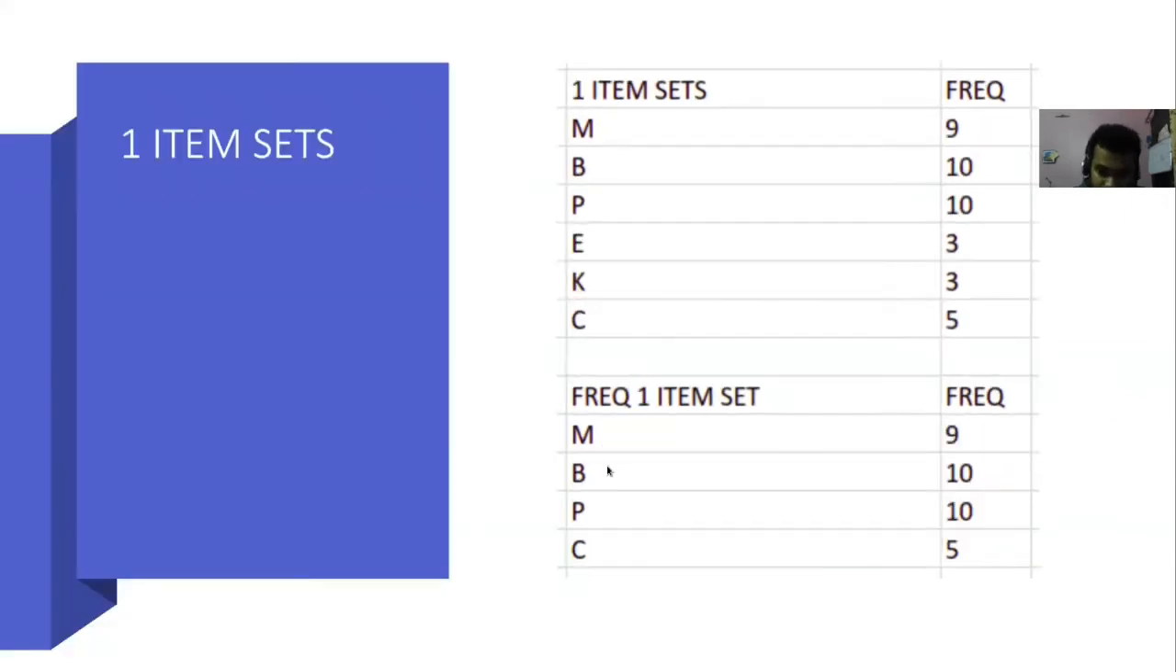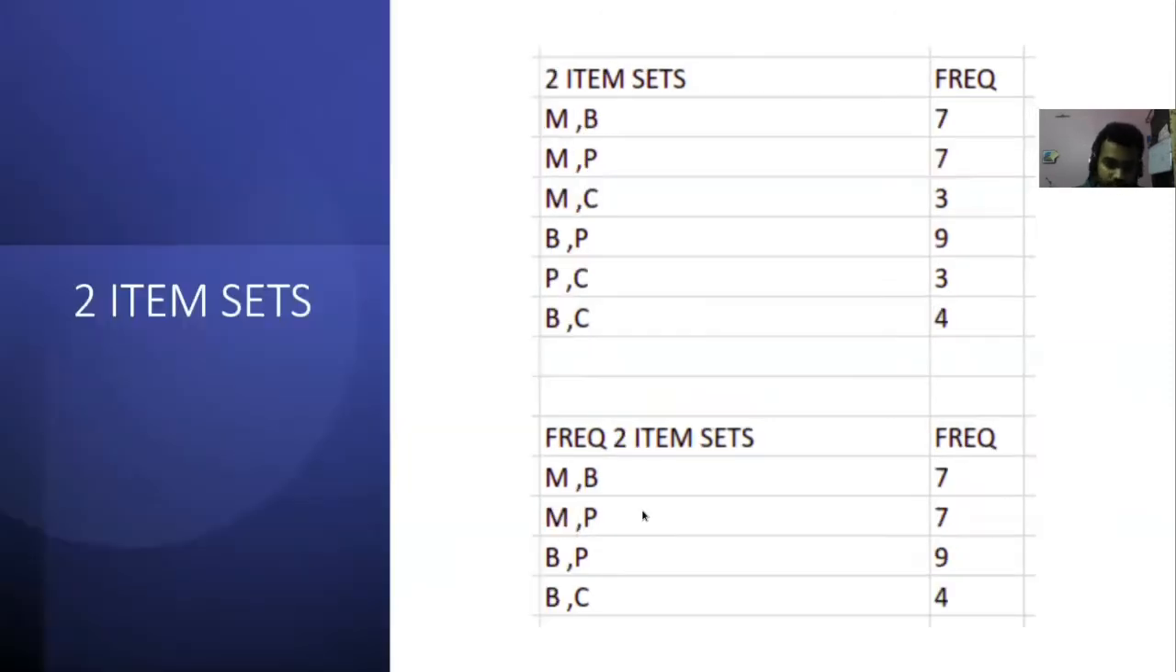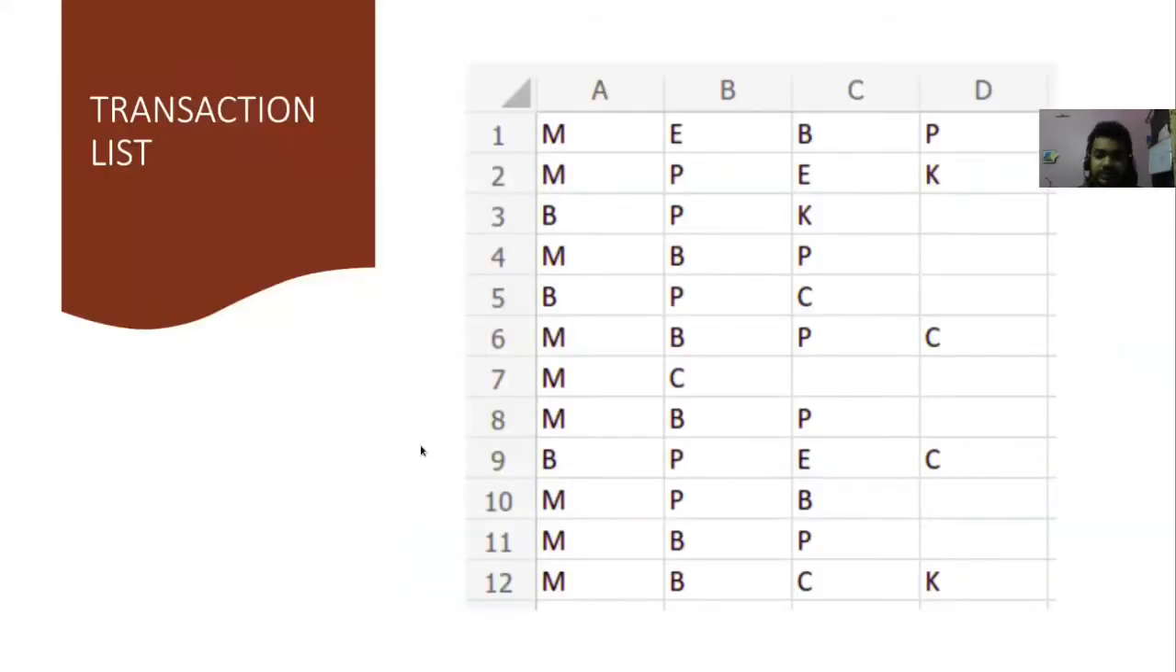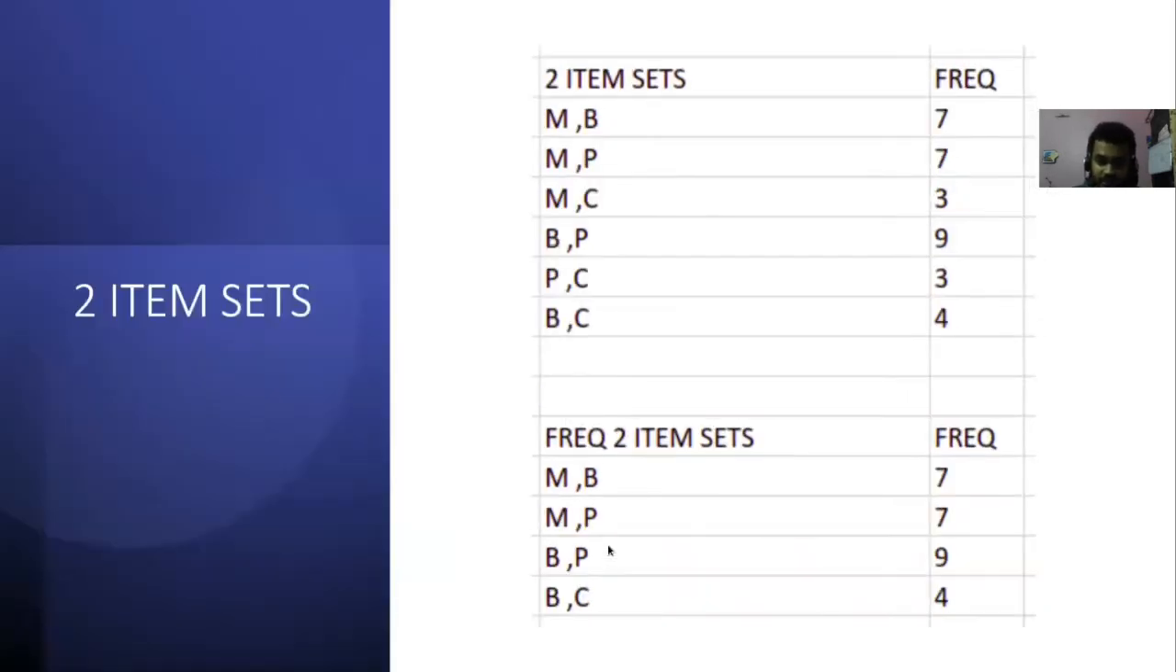Now from these frequent one item sets, we make pairs. These are the pairs from the frequent one item sets, so we get the two item sets. Now we see how many times each pair appears in the whole data set. For example, M and B appear 7 times in the whole data set: 1, 2, 3, 4, 5, 6, and 7. So their frequency is 7. Similarly, for MP it is 7, for MC it is 3, and so on.